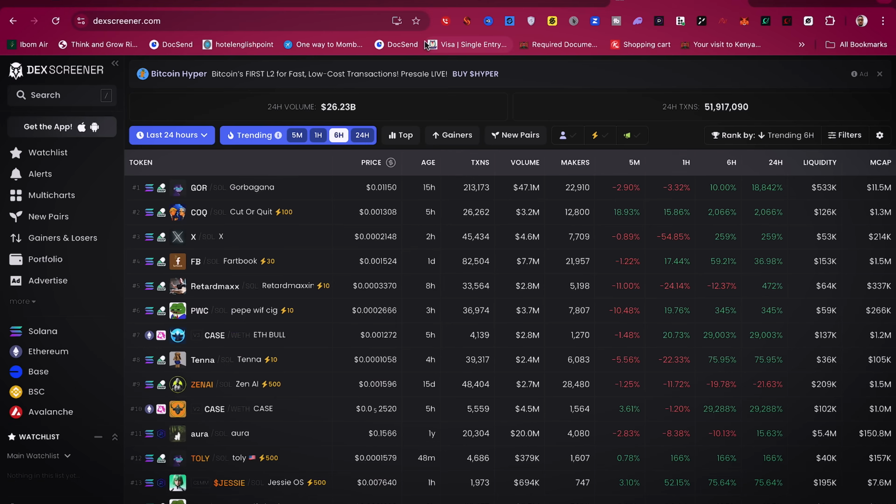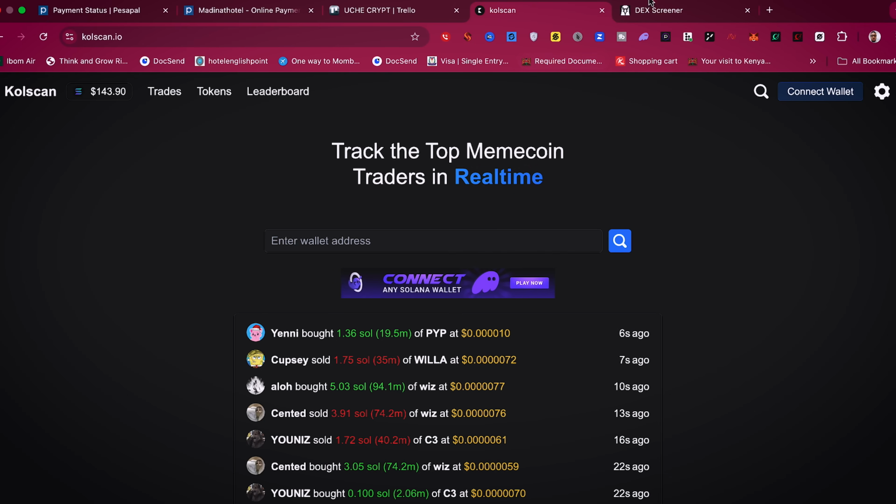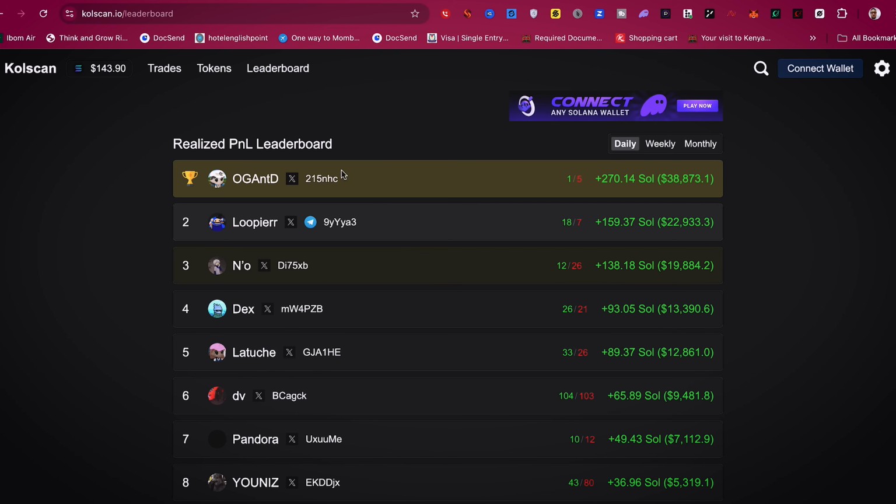And let's get started. So first, let me show you how you can find these profitable wallets. Now, there are several methods you can use to find these profitable wallets. I'm going to use Axiom, and after that, I'm going to show you how to do that on Dexscreener. Although I've talked about Dexscreener a couple of times on this channel, I'm still going to show you in this video. So what you're going to do is you click on leaderboard,